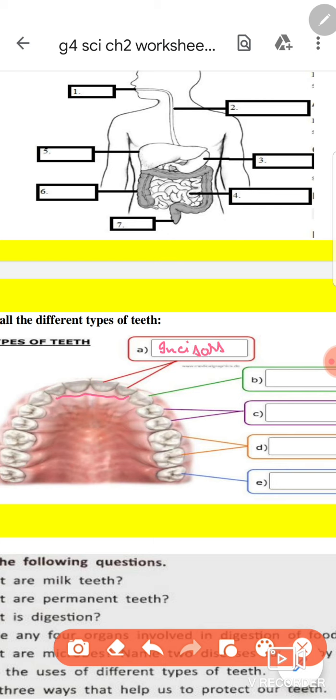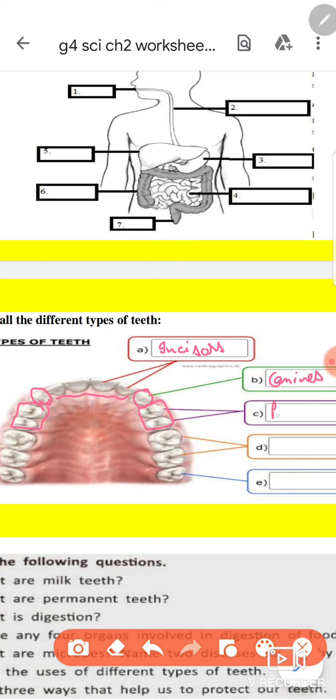After this, exactly along with the incisors, we have canines: one this, another one this, two in upper jaw, two in lower jaw. These are canines. They are a bit sharp. They help in tearing the food. After this, third one, along with the canines, these two, you can see these two here, two on this side. So four in upper jaw, four in lower jaw.